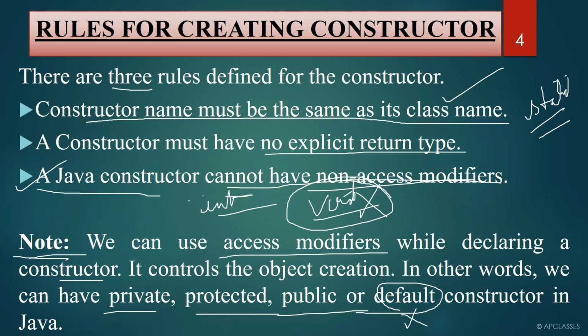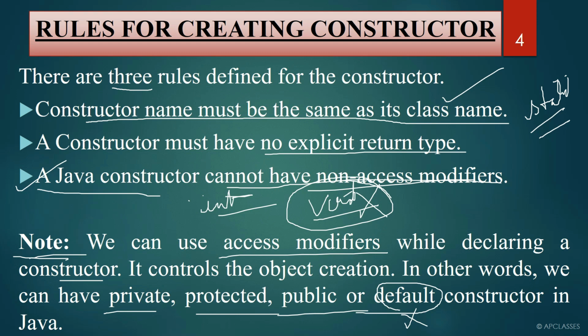So here you can write access modifiers in front of a constructor. It is quite important, but you cannot write static, or you cannot write non-access modifiers in front of a constructor. I hope these three rules are quite clear to you.